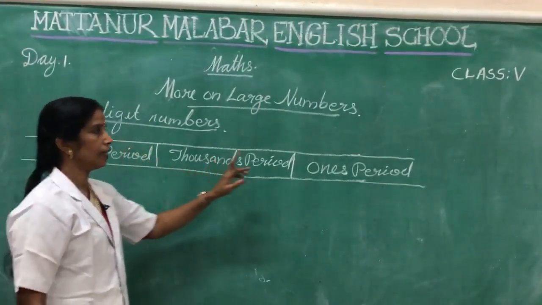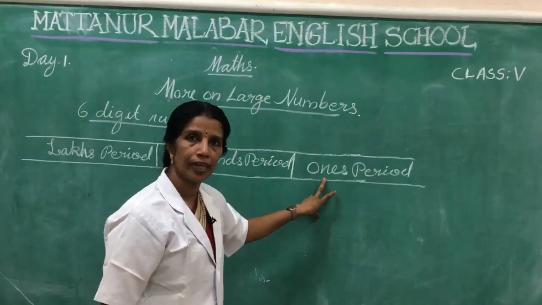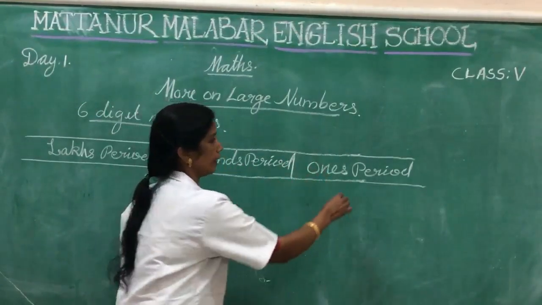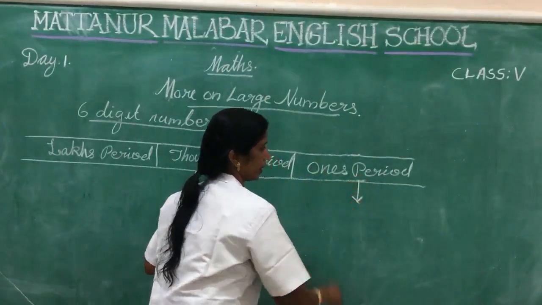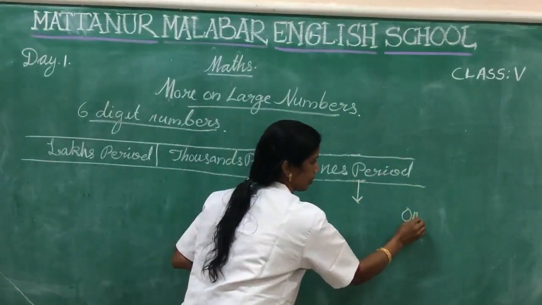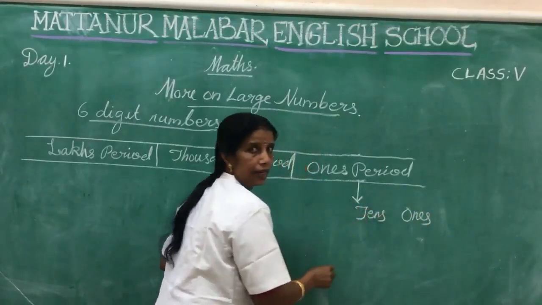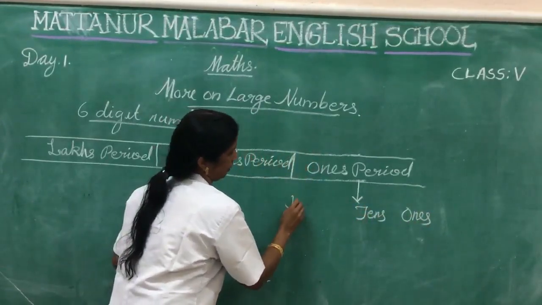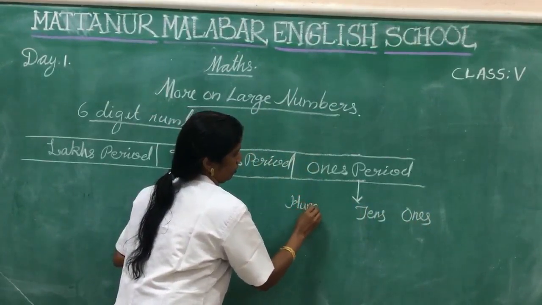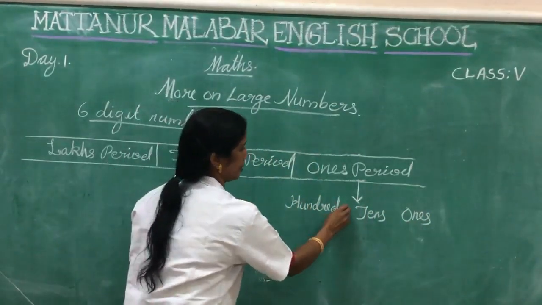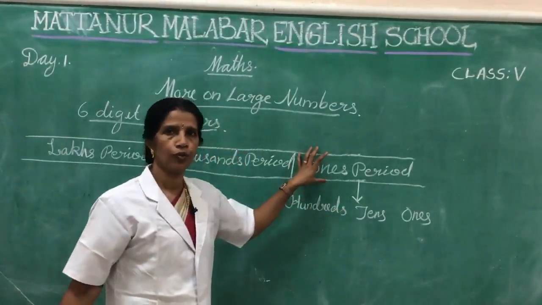Okay? Here which are the places included in 1's period? Here 1's period includes 1's place, 10's place and 100's place. Okay? 100's, 10's and 1's belong to 1's period.